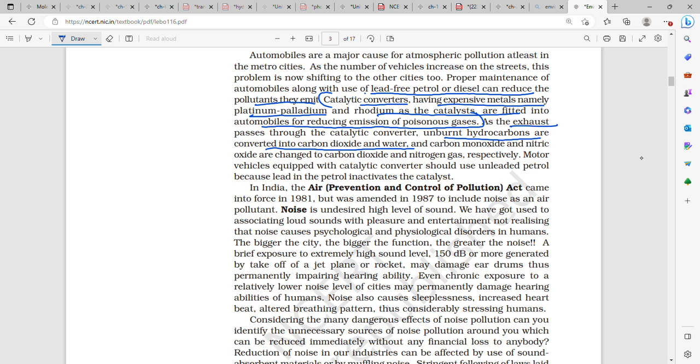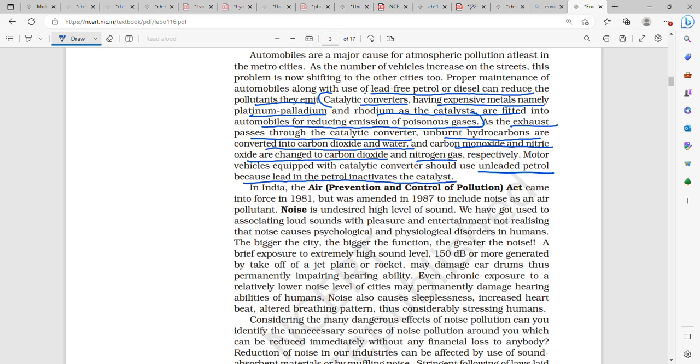What happens in a catalytic converter? As the exhaust passes through the catalytic converter, the unburnt hydrocarbons are converted into carbon dioxide and water, and carbon monoxide and nitric oxide are changed to carbon dioxide and nitrogen gas, respectively. Motor vehicles equipped with a catalytic converter should use unleaded petrol, because lead in petrol inactivates the catalyst.